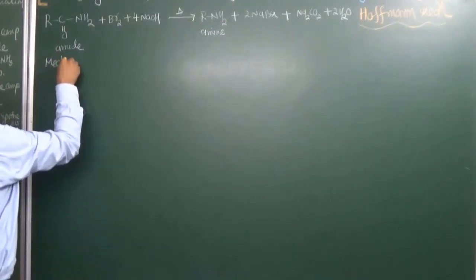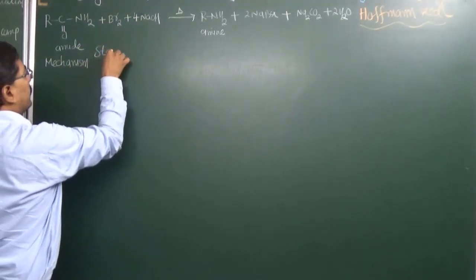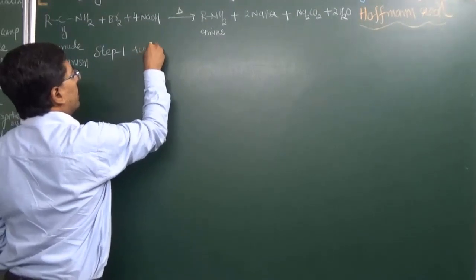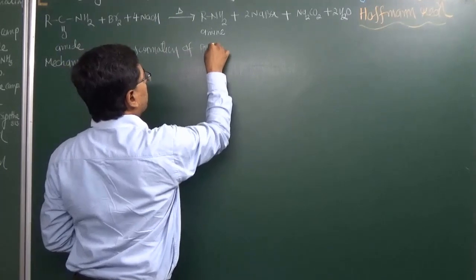The mechanism can be divided into 5 main steps. In step 1, we have formation of bromamide.